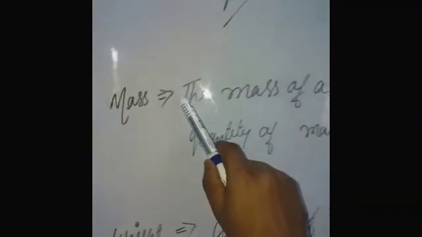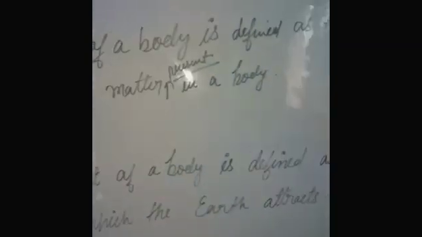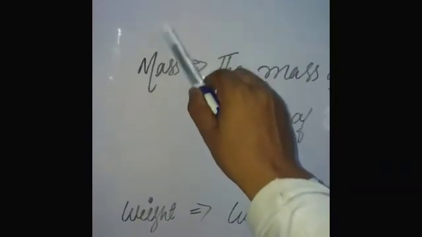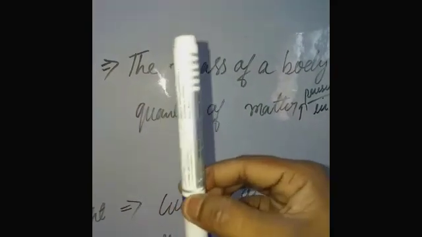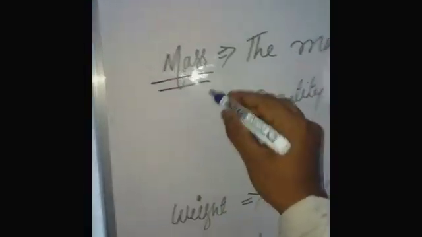Understand? So we define the mass of a body as the quantity of matter present in a body. What quantity of matter is present in this body? It is shown only by mass. Understand? Clear?